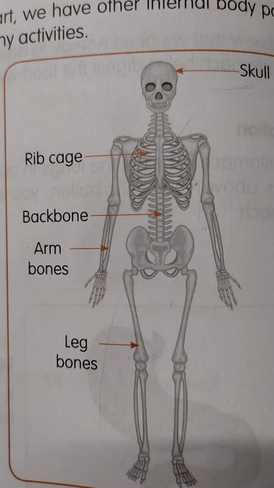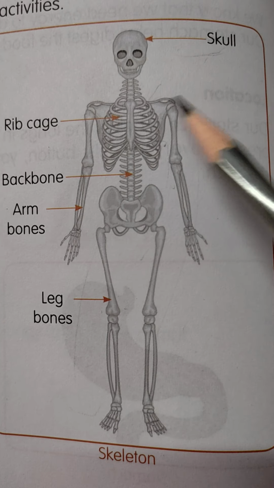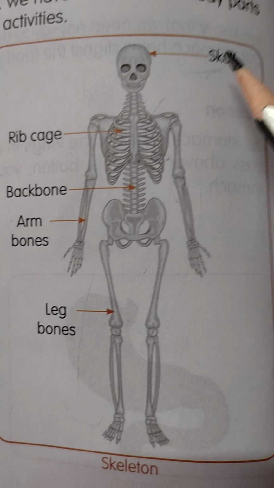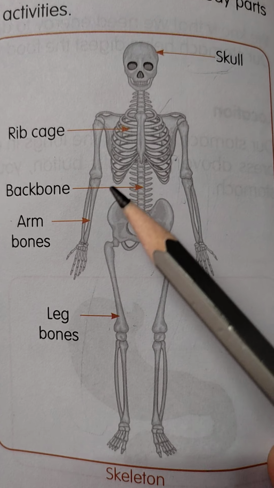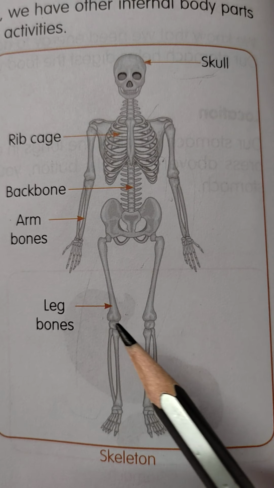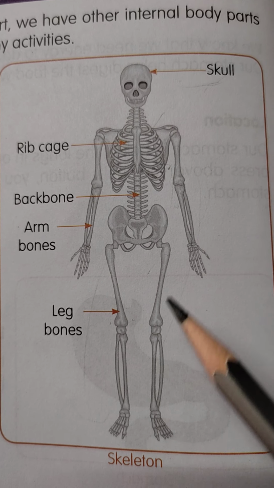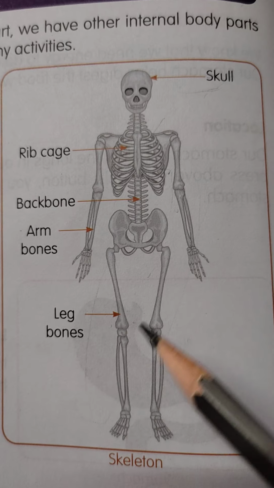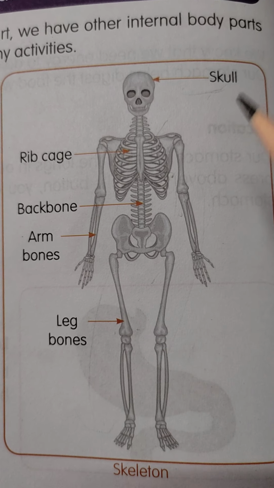Our body's major bones are the skull, rib cage, backbone, arm bone and leg bone. Okay, cuties. These are the major bones in our body. Okay, do you understand? Yes.